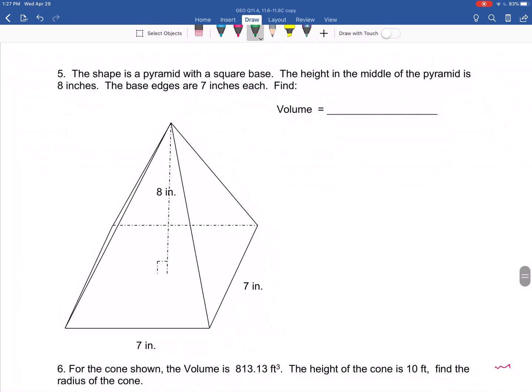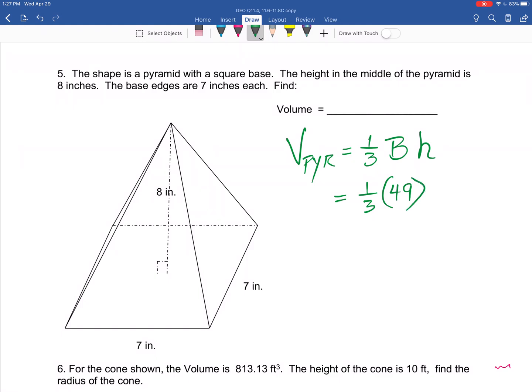Okay, here it is. It's a pyramid. Get your formula for volume. That's all we want to find on this one. From your formula sheet, volume of a pyramid is 1/3 base area times the height right down the middle. Okay, we got 1/3. How about base area? It's just 7 times 7. That's 49. It's just a square. How about the height? Right down the middle is the one we're looking for. That's what they give me right there.